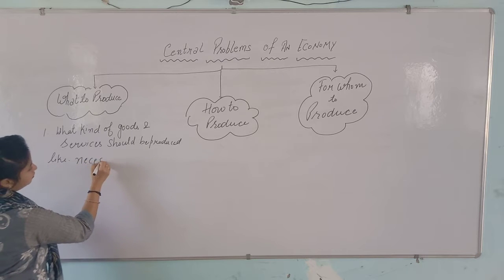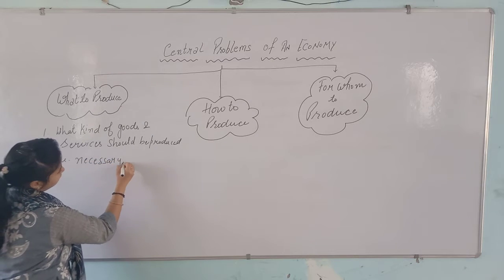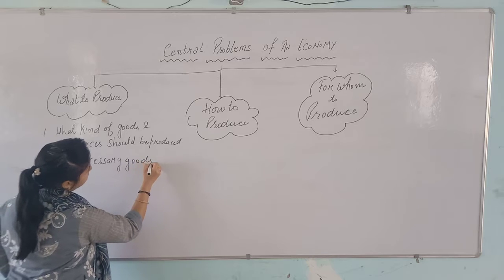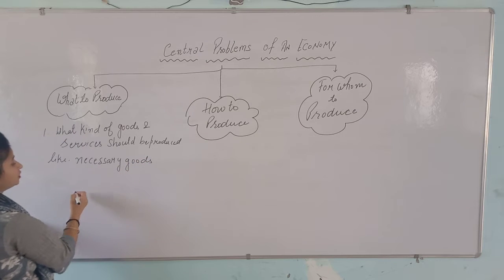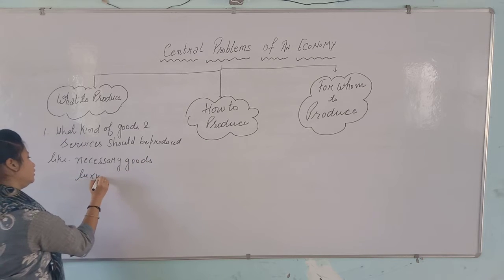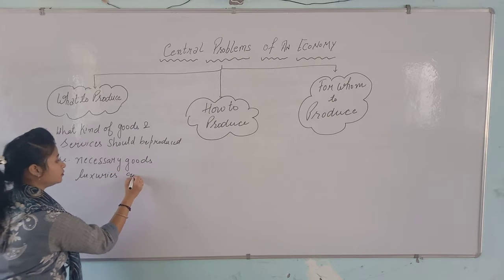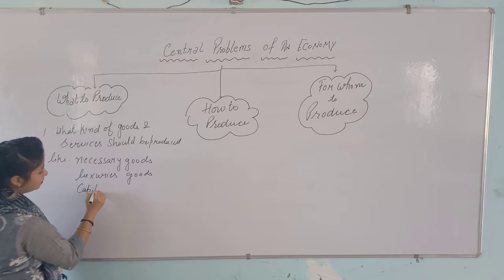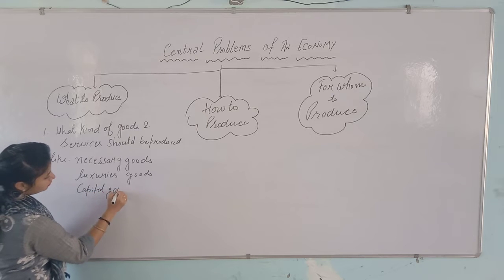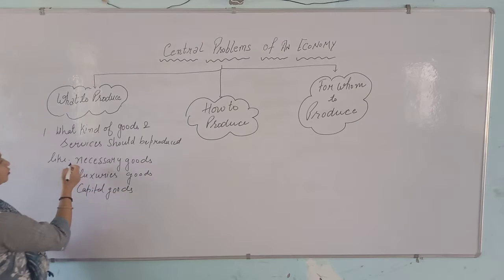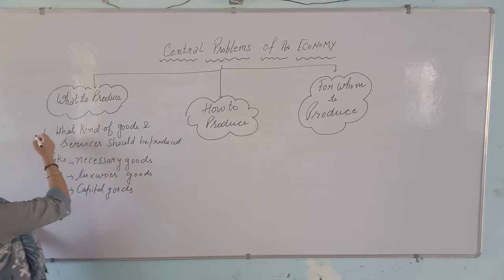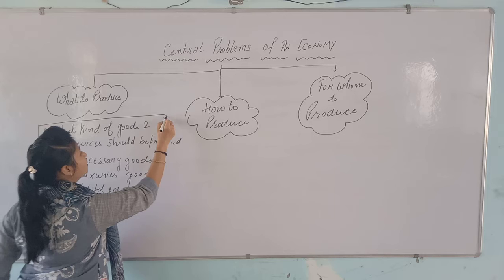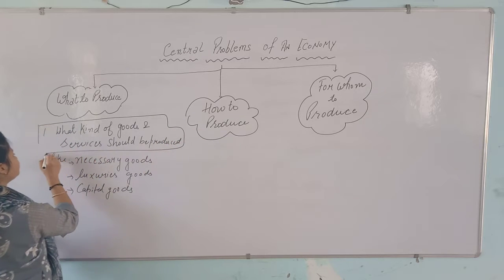Necessary goods, and after the necessary goods, luxurious goods, right? The other one I can take here is capital goods. So these are the goods that we take in what kinds of goods and services should be produced. I'll make a block here for this.